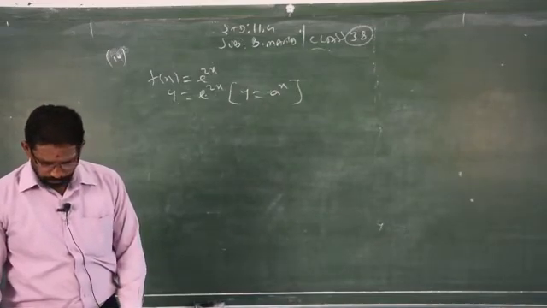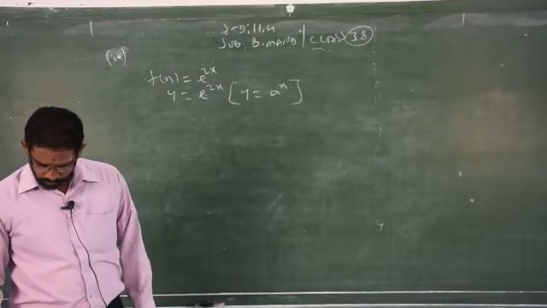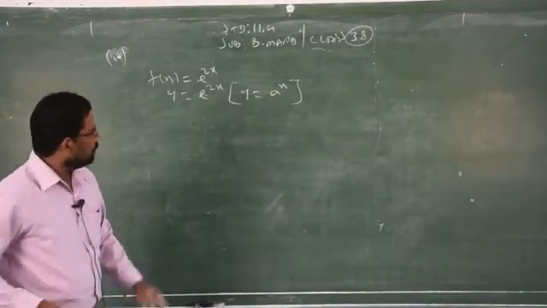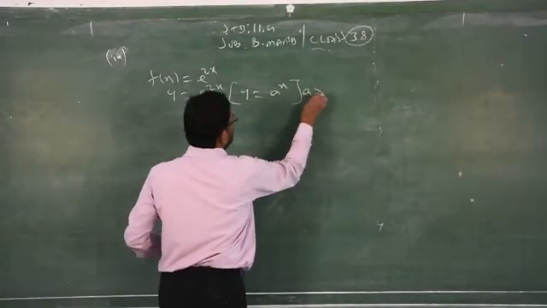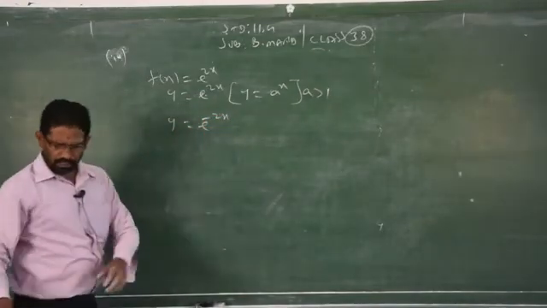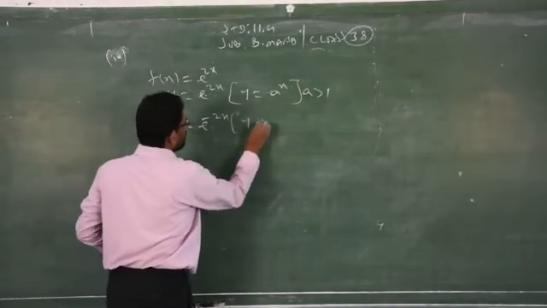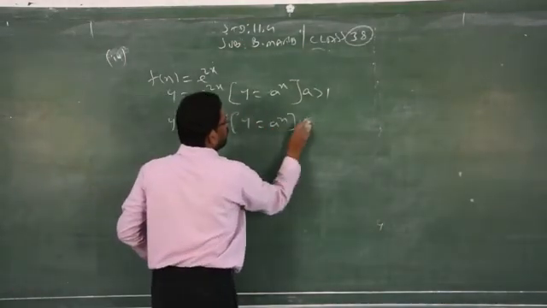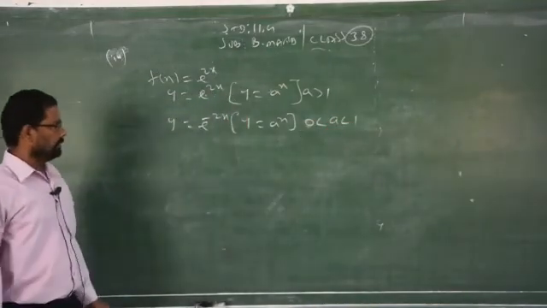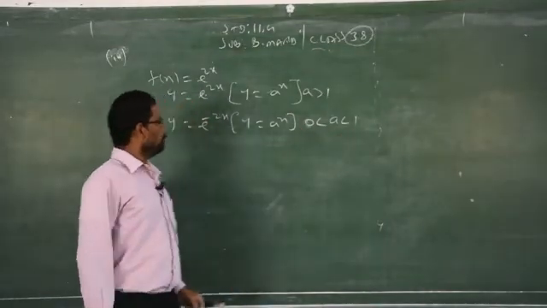In the example of 5.12, we have two categories. Clear? E power x and a power x when a is greater than 1. We have y equal to e power minus 2x, which is given, I think, in the next problem of the same. It stands for y equal to a power x when a lies between 0 and 1. This is called an open interval. Between 0 and 1, open interval.